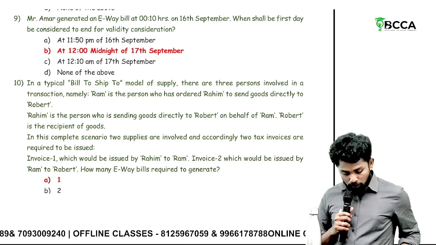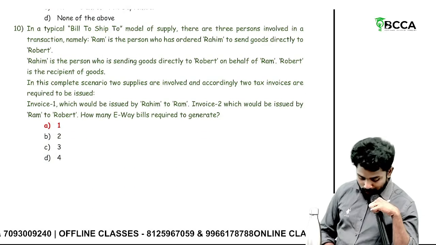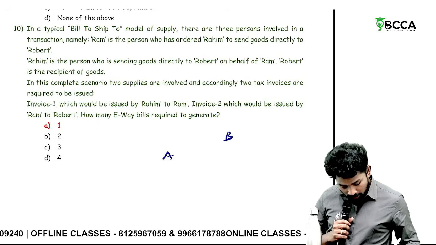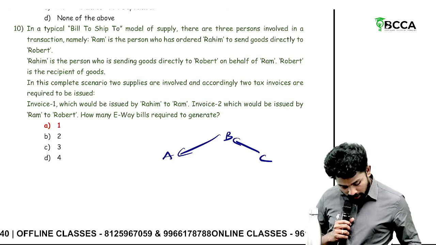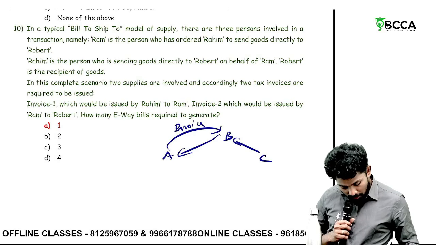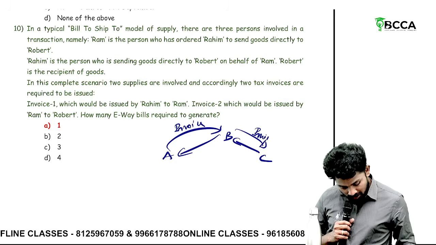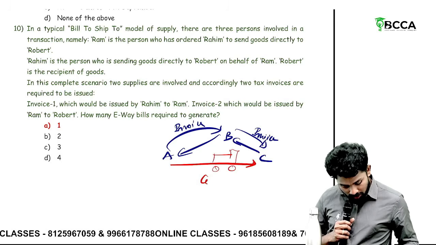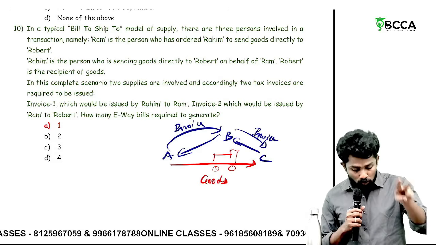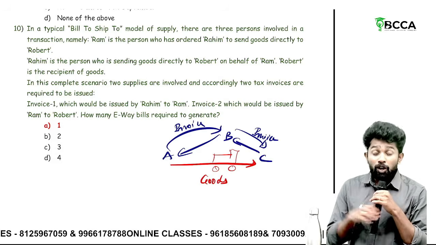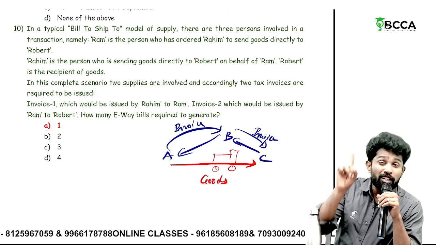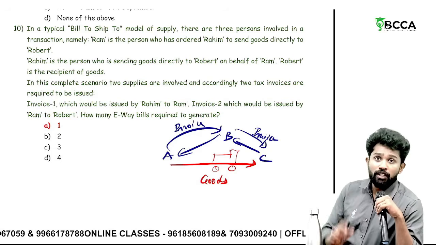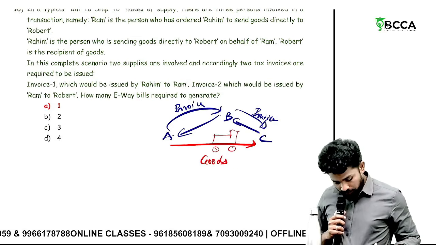In a typical bill to ship to model, sir, I cannot read the whole question; I understood by looking at that one only. In a bill to ship to model, let's say A is there, B is there, C is there. C asked B, B asked A. A raised an invoice to B, B raised an invoice to C. But B said the goods are sent directly to C. In this case, there are two supplies, A to B and B to C. How many e-way bills are needed? Sir, understand, an e-way bill is evidence of movement of goods, not of supply. So, how many movements are there? Only one movement. So, one e-way bill is enough.